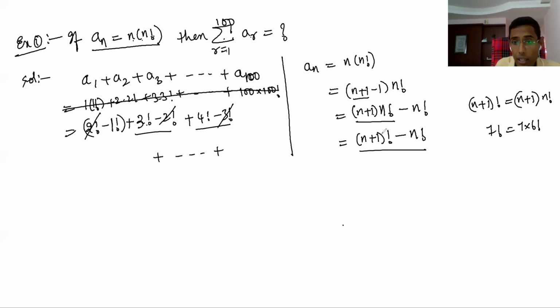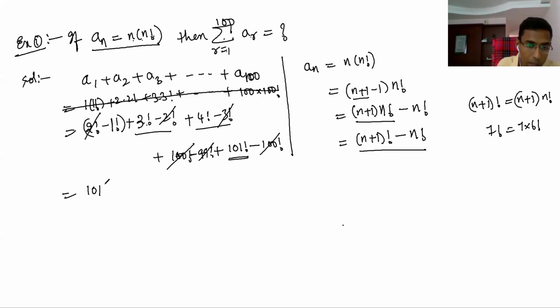Similarly, if you have 100 terms, 101 factorial minus 100 factorial, and 100 factorial is going to get cancelled from the previous term. Here 101 is the highest, so you will not have any term to cancel it. And 1 factorial is the least, you will not have any term to cancel 1 factorial. Therefore, 101 factorial minus 1. Okay, this is your answer.